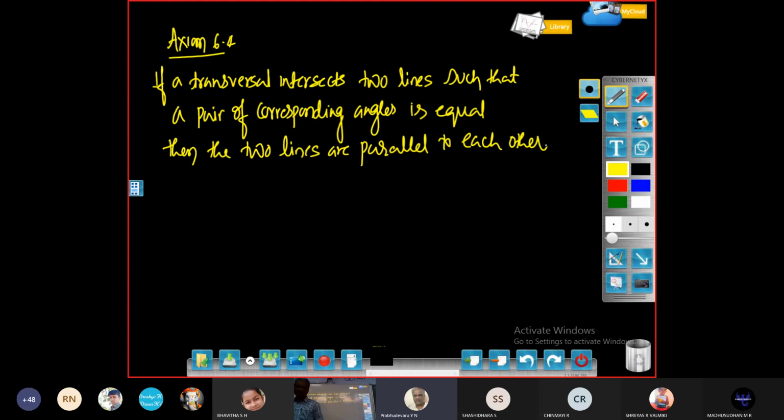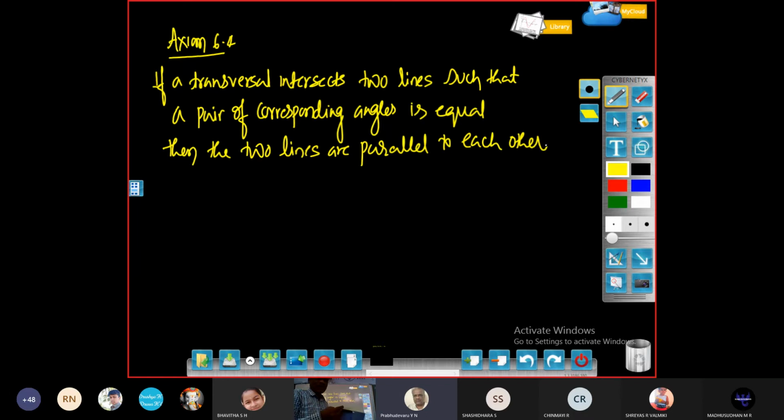This is just a converse. If lines are parallel, then the corresponding angles are equal. Then if the corresponding angles are equal, then the lines will be parallel. Just we are interchanging the given and the conclusion. In the previous statement what was given, here it has become the conclusion in this second statement. So we are just interchanging the given and conclusion.